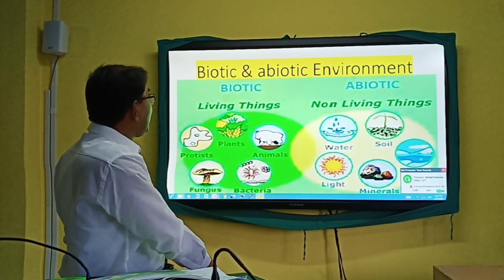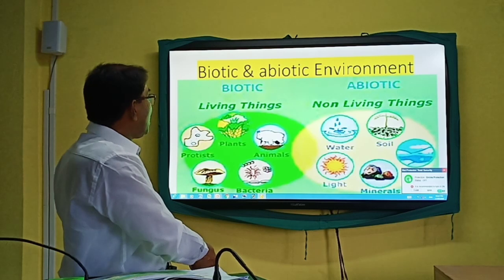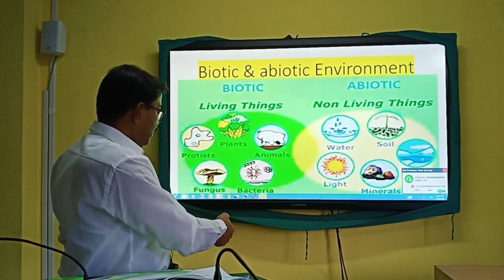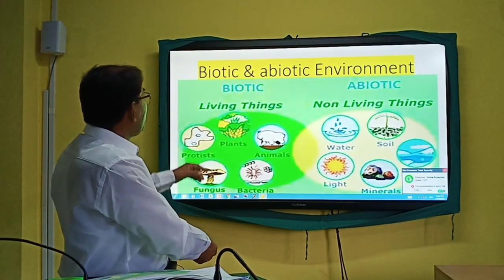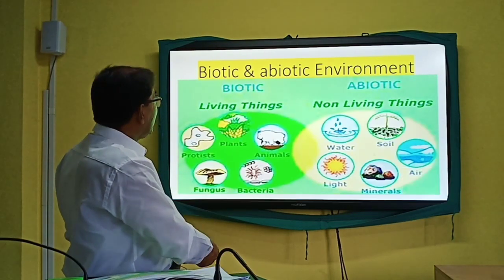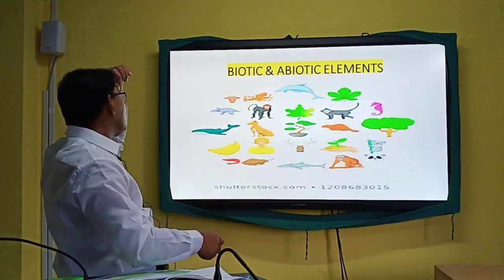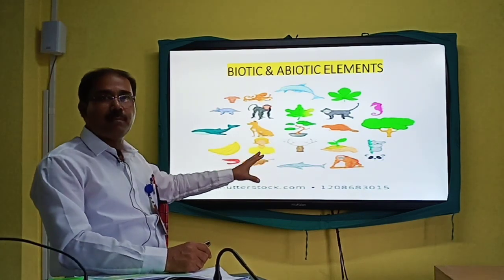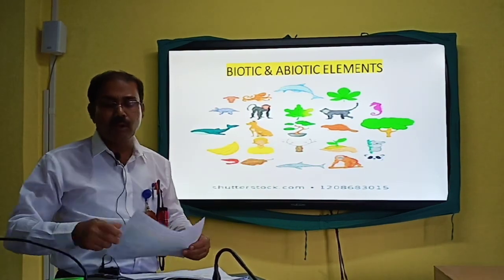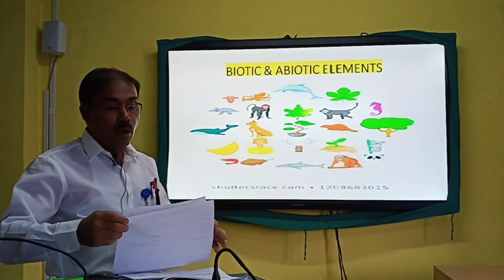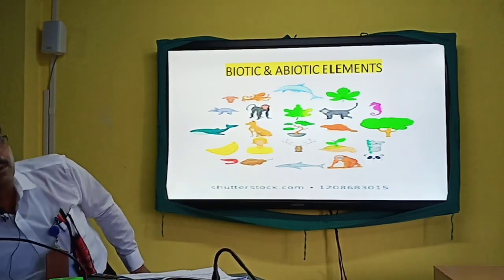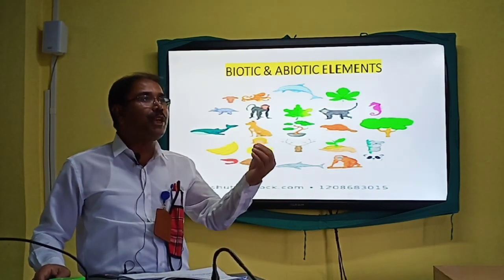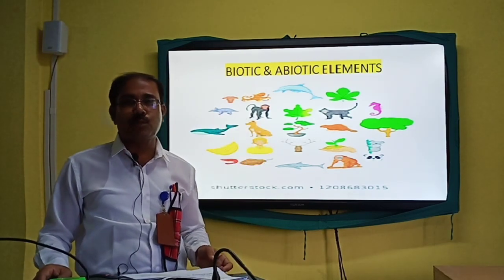And once we see this one, this slide helps us to see the main thing. First one, this is the biotic and abiotic environment, and then this is the part on biotic and abiotic elements. These are the different elements of the biotic and abiotic segments of our environment, and we are existing with all these in this universe. And that's why we shouldn't think that we are the only creature or animal who have the utmost authority over all the resources of nature.